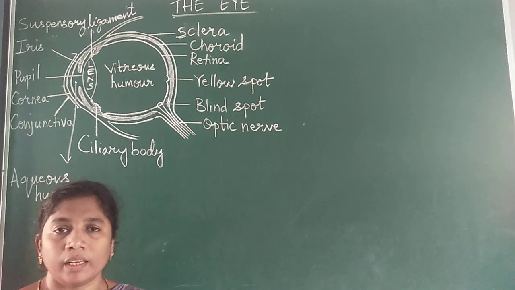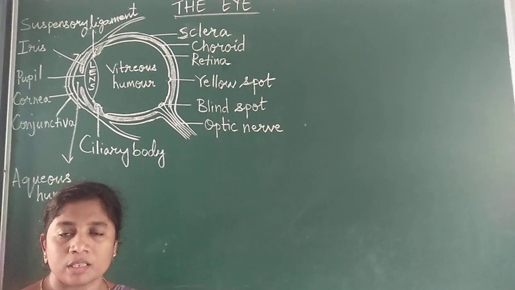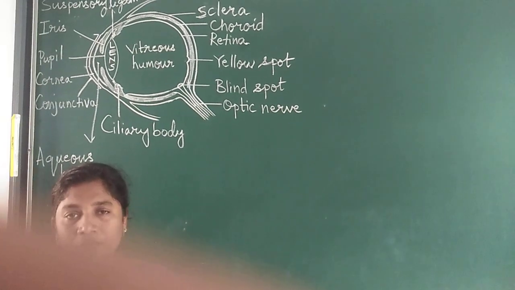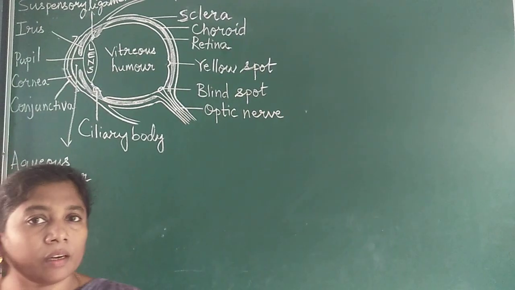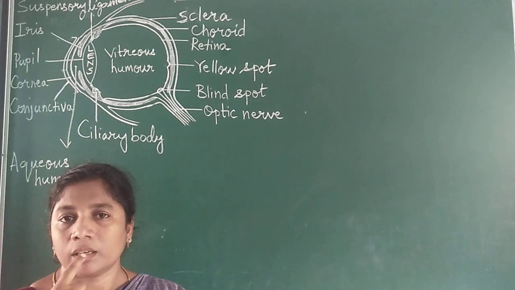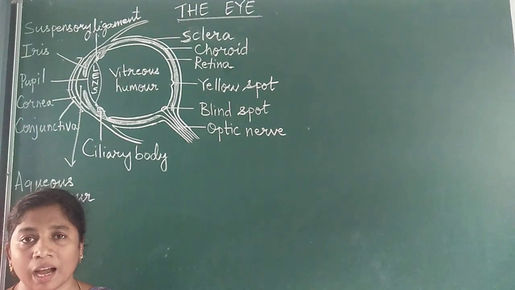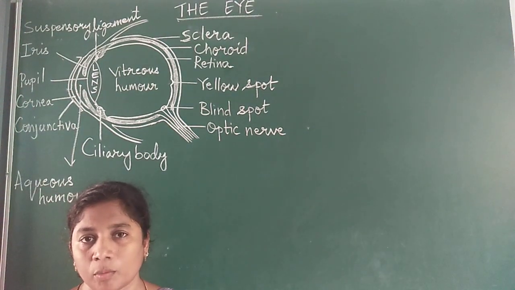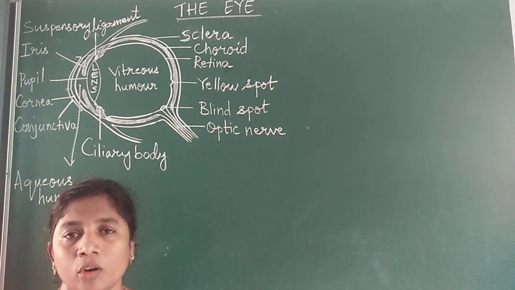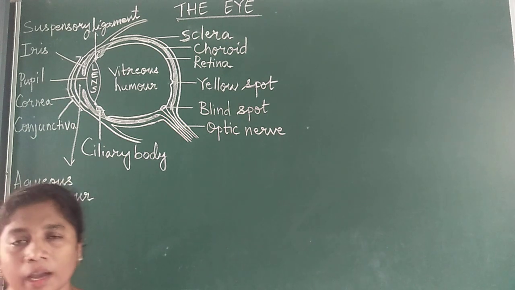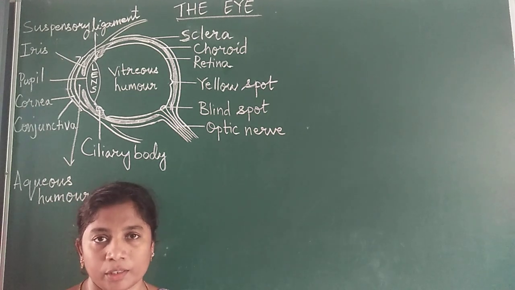Let us study about the sense organs in our body. All of us know that there are 5 sense organs in a body: the eye, ear, nose, the tongue and the skin. Let us today learn about the eye. We will study the structure of the eyeball, the parts of the eye, the functions of the eye and a little bit of the working of the eye today.